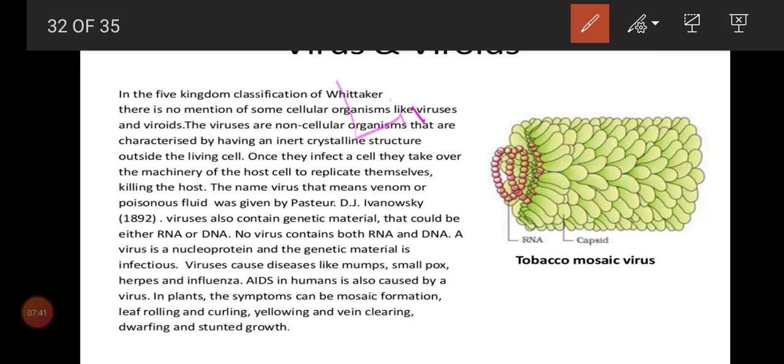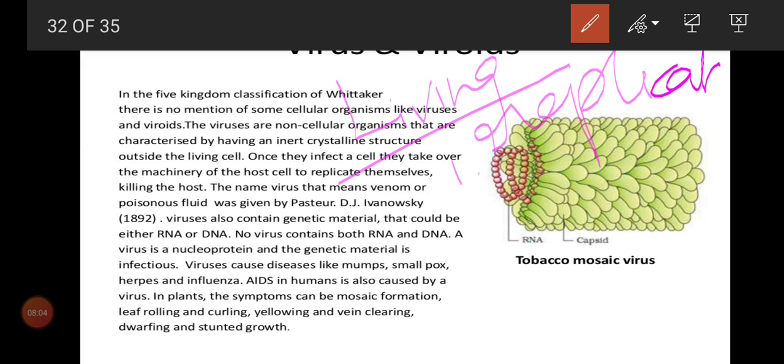First living character: though it is acellular, when it enters a host like a plant, an animal, or even microorganisms, it is able to replicate inside the host cell. What do you mean by replicate? Multiplication. They can form many copies of viruses inside the host cell. So that is replication.